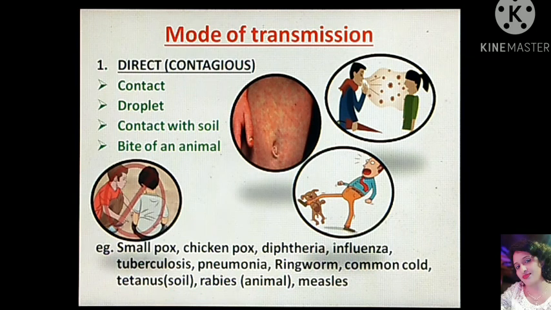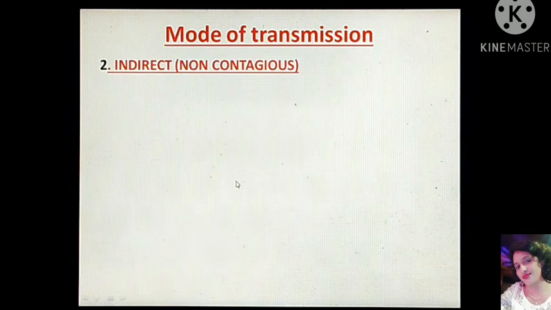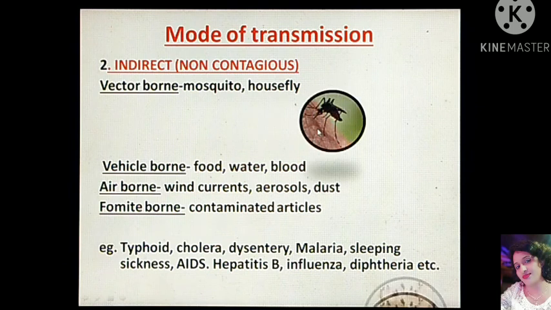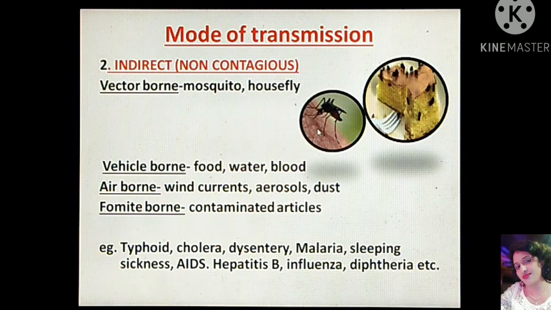For example, dog. While indirect transmissions are those where the pathogens of certain diseases reach the human body through some intermediate agents. So it can occur through several means. Mosquito and housefly are called vectors, therefore they will transmit vector-borne diseases. For example, malaria, or the housefly transmits diseases such as typhoid, cholera, dysentery, etc.